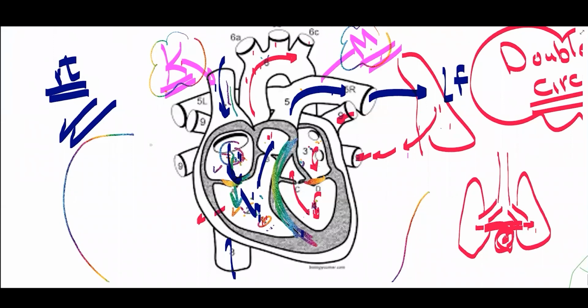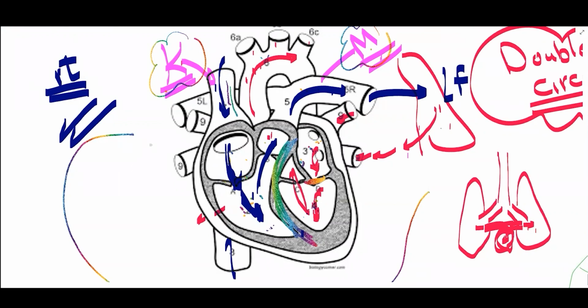Because we should not allow the blood to go back from the ventricle to the atria. We need the blood to move only in one direction: from the atria to the ventricle, from the ventricle to the artery. Never go back to the atria.